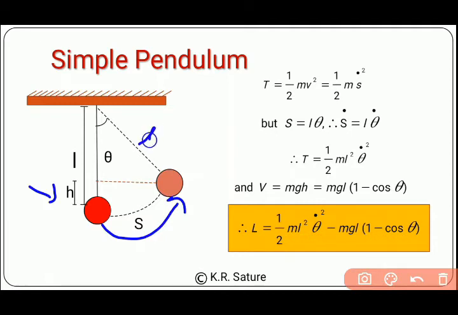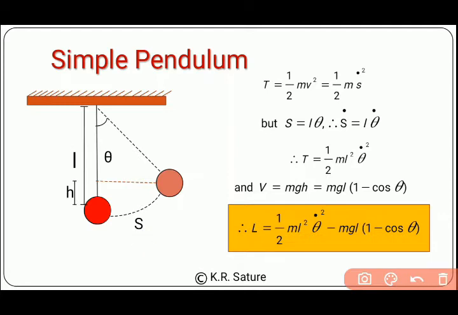The string will have the same length, small l, and the displacement done by the bob is indicated by the symbol s. So we have the quantities: small l, the length of the string; theta, the angle in which the bob is moving; small h, the height from its rest position; and s, which indicates the displacement of the bob. Now let's start our problem.